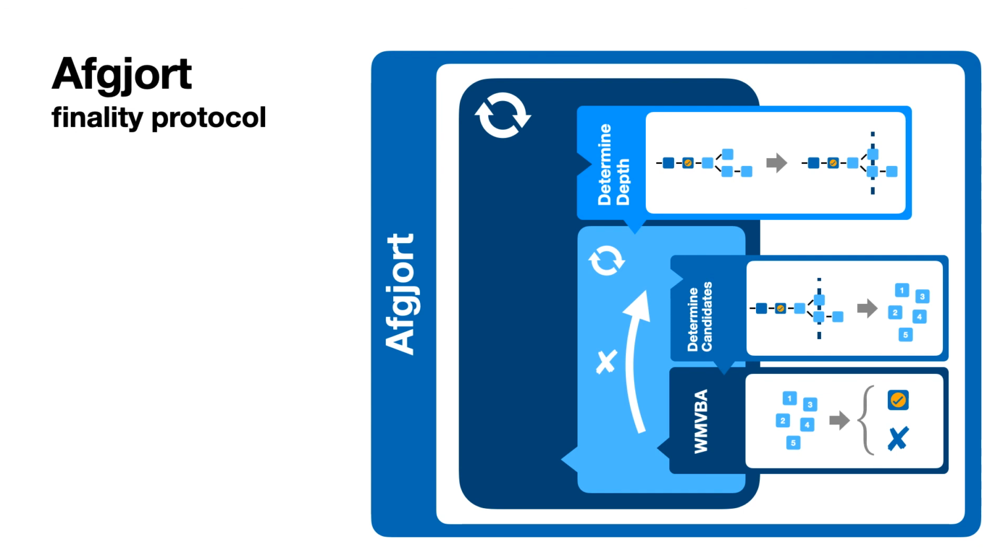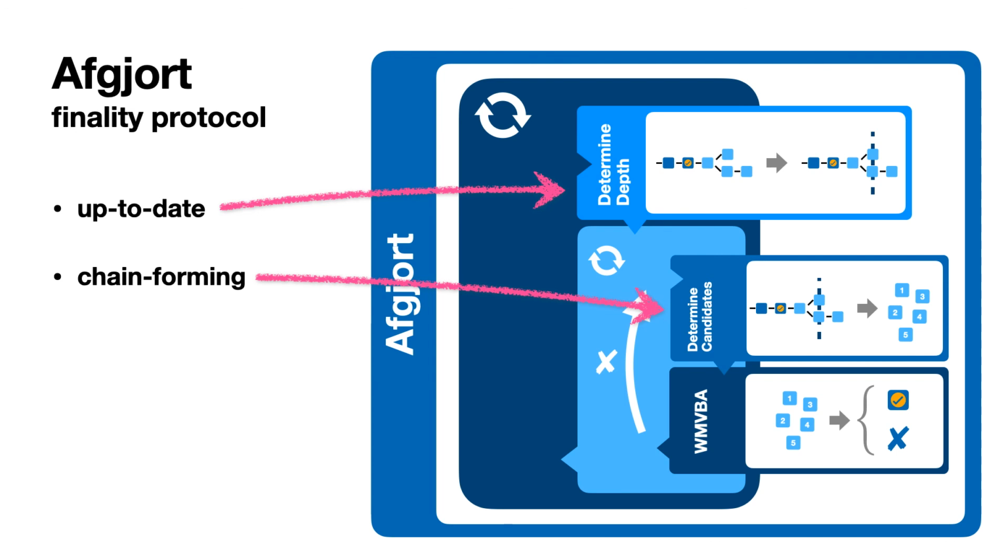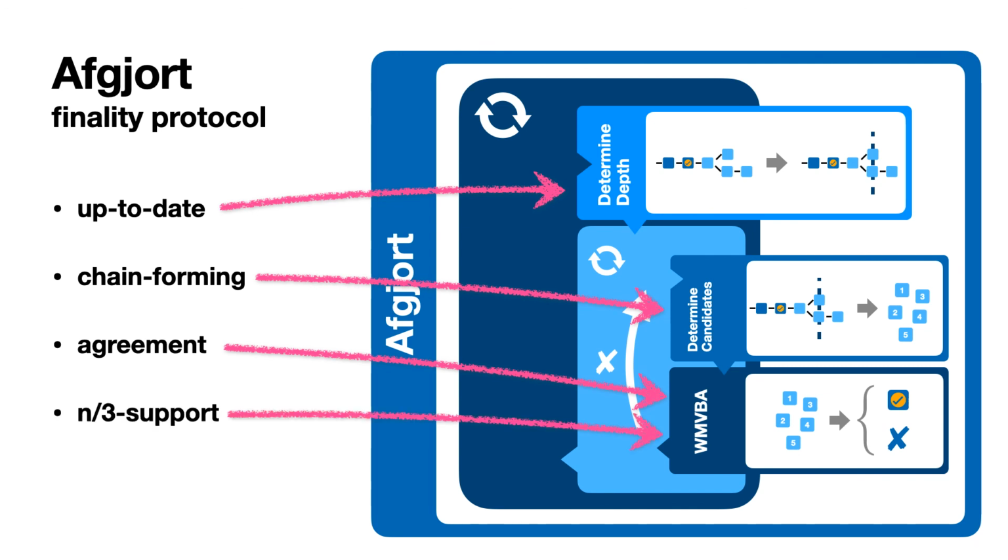So what about our properties, right? At the beginning of this talk, I said that we want to have these 4 finality properties. Well, so how is Augjord in that regard? Well, we wanted to have our protocol to be up to date, so close to the leaves, right? That's done with our depth selection. This ensures that we are always up to date with finalizing blocks. Then the candidate selection here ensures that we are chain forming, because only candidates below the last finalized block are actually valid candidates. And then the agreement protocol gives us agreement and the support property here.